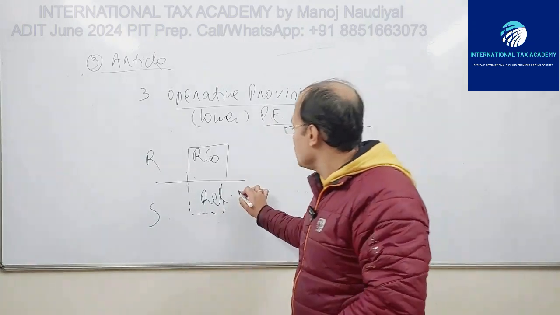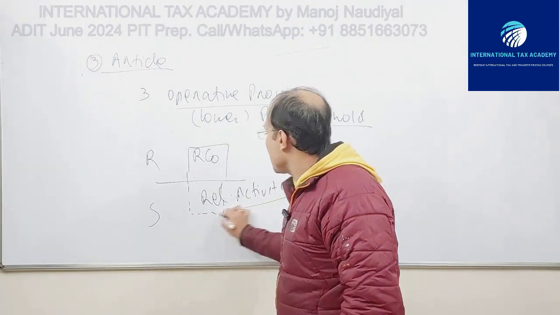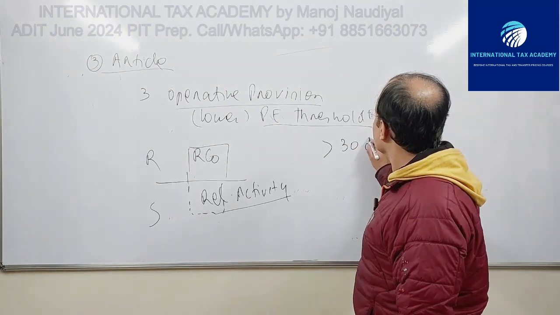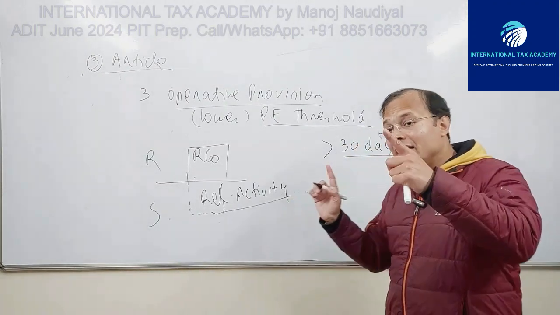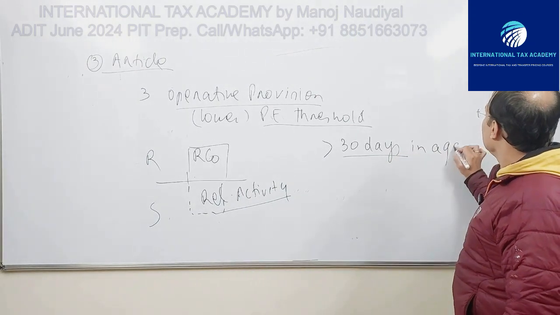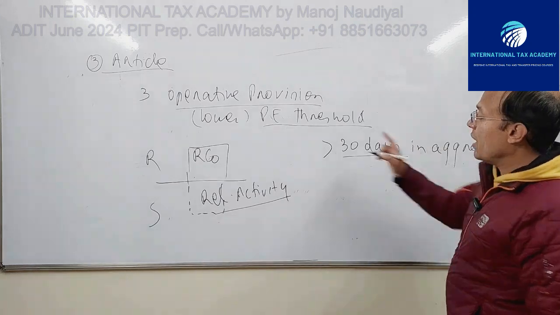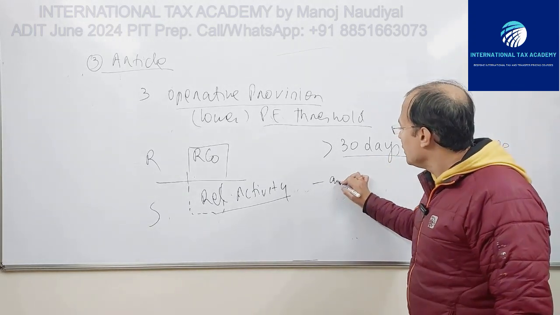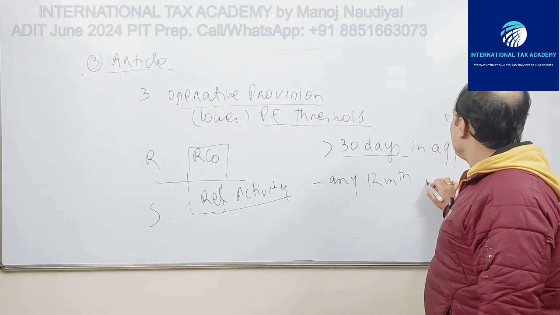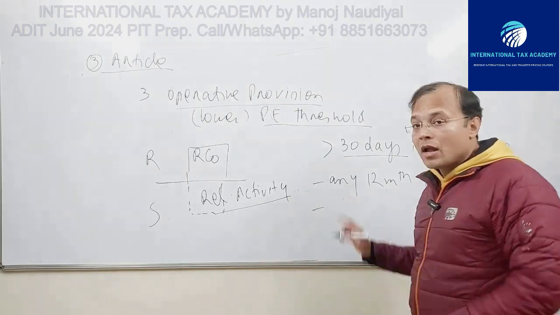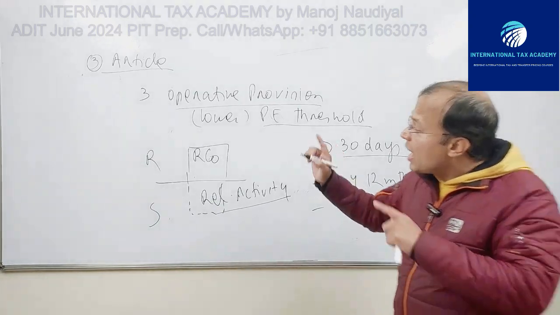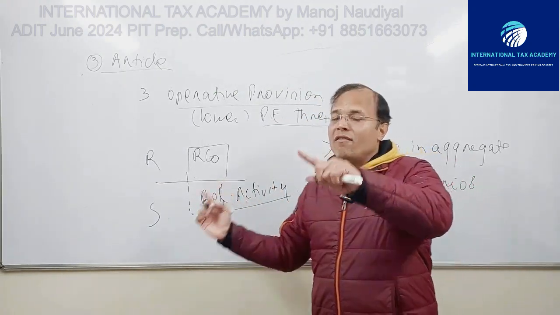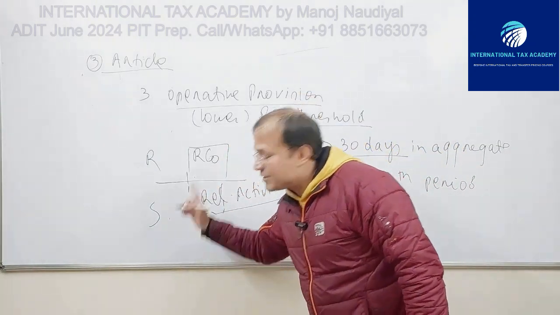as defined in the second paragraph, in the other contracting state S for a period exceeding 30 days in aggregate in any 12-month period commencing or ending in the fiscal year concerned, then the activities of ARCO in state S shall be deemed to be carried on via a PE of ARCO in state S.